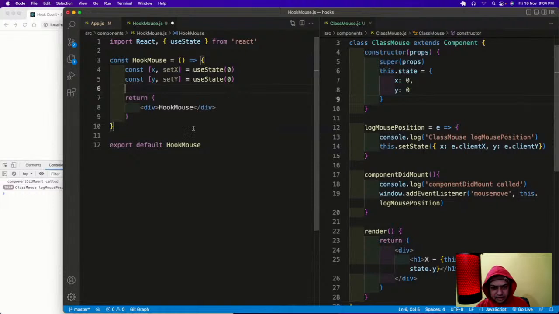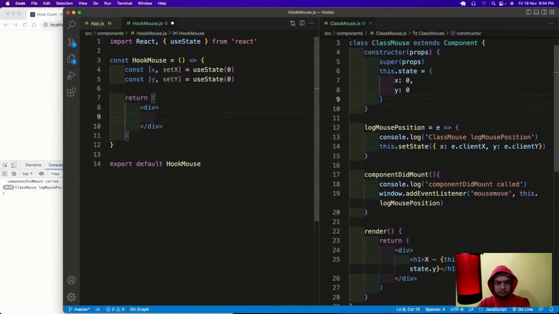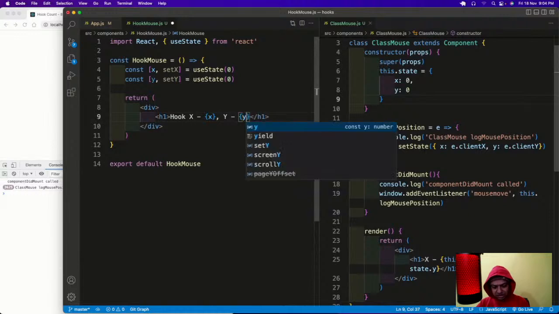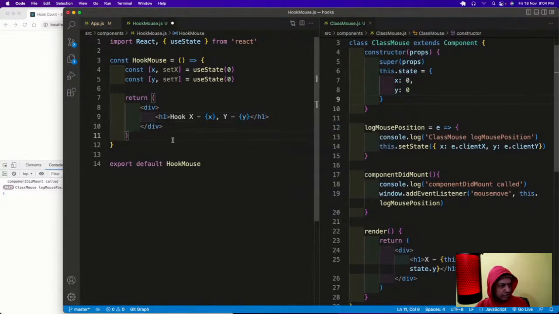Then inside this I will have a div, and then maybe an h1, where HookMouse x is directly x and y is directly y. So that is there. Okay, then we don't have any componentDidMount.